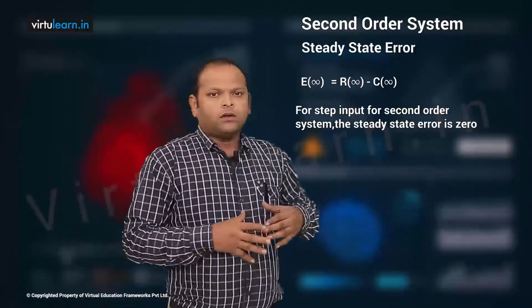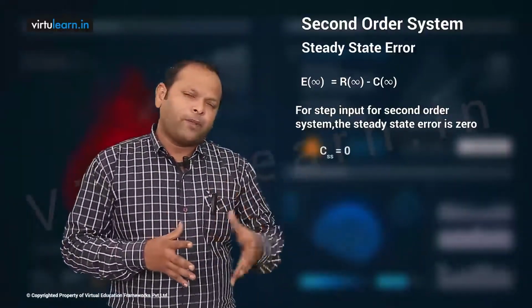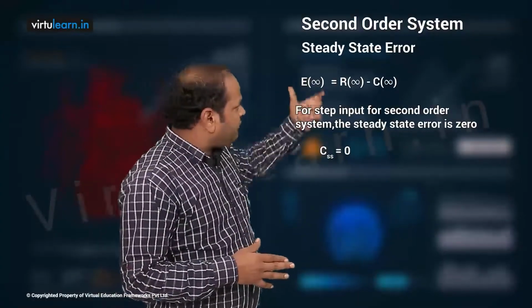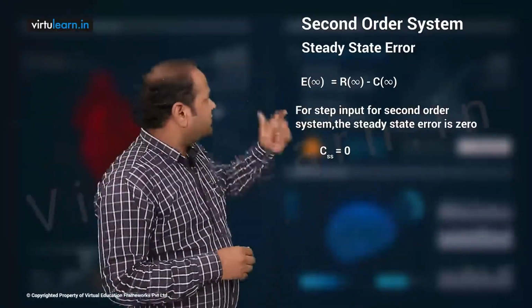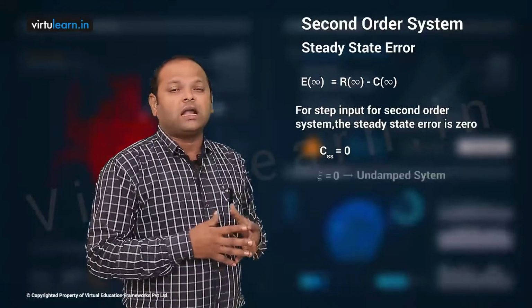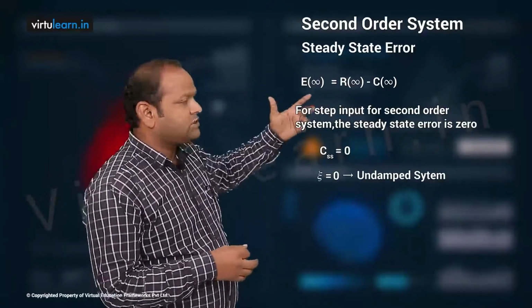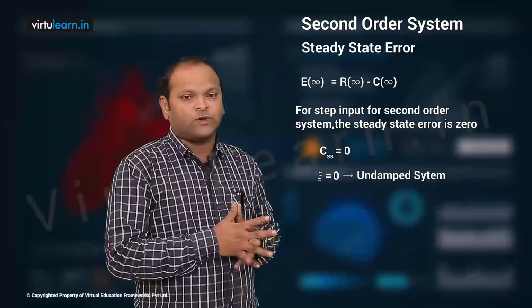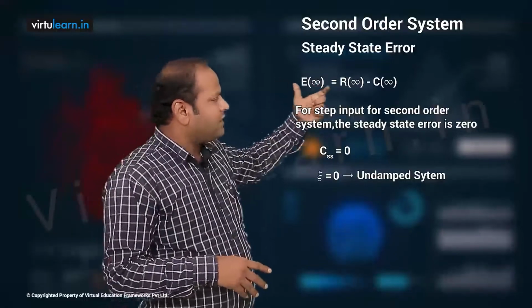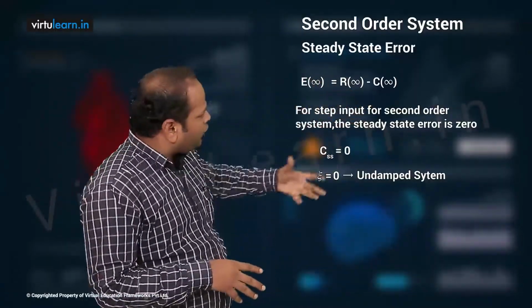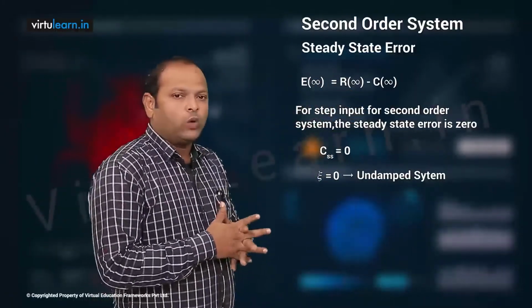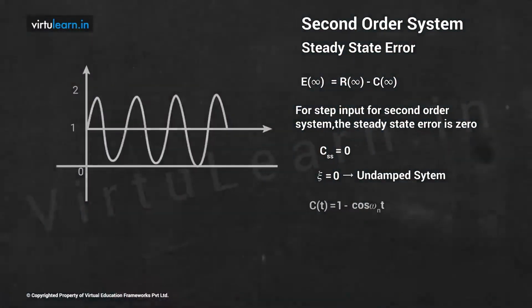Now, if you apply the same step input for different values of zeta: when zeta is 0, we know it is called an undamped system. For the undamped system, what will be the step response? There is a derivation, but I want to show only the output equations. Your C of t is 1 minus cos omega n t. So we have cos omega n t, therefore we have continuous oscillations.